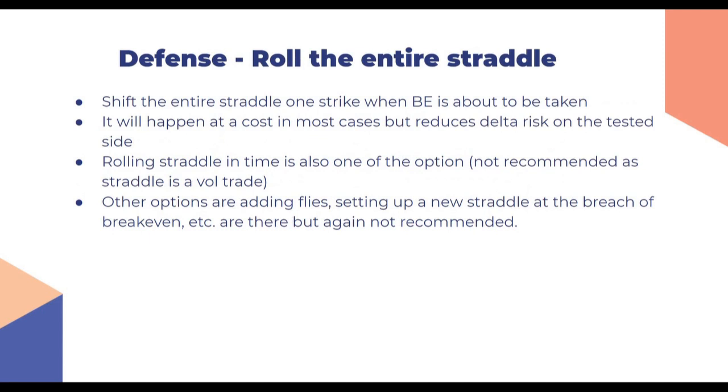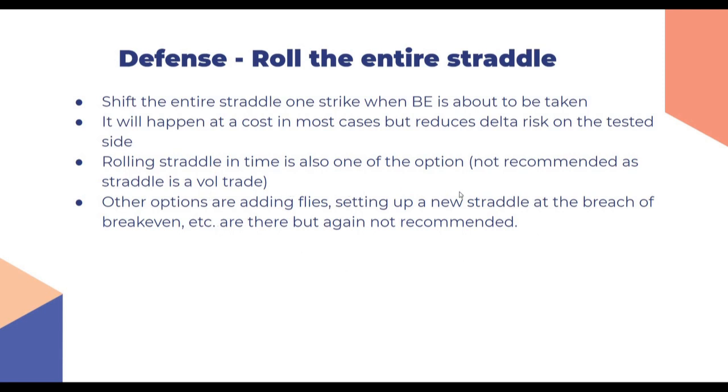Next is you roll the entire straddle. So let's say you have shorted a Bajaj Finance 6000 straddle and you have received a 400 points credit. Now Bajaj Finance moved to 6400. So instead of going inverted, what you do is you roll your entire straddle to a higher strike, say 6100 or 6200. So with that, again, you'll be paying some debit to roll the entire straddle, but you will be extending your break even on the upside. So that is another way by which you can defend the straddle.